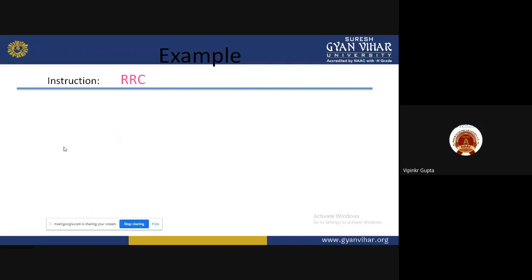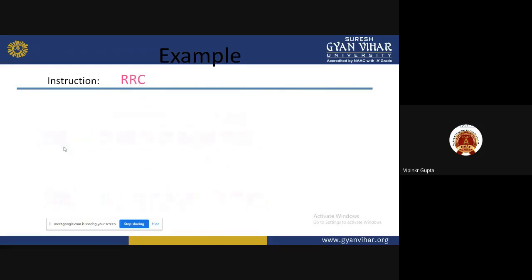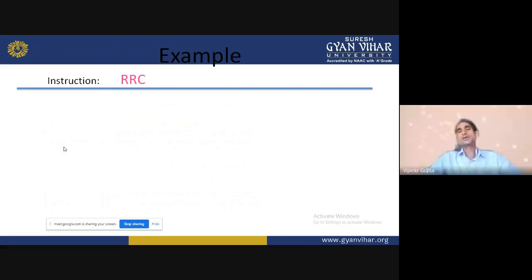So any doubt in this question we can perform. Next is RRC. What is the meaning of RRC? R means rotate, R means right, C means carry. Rotate accumulator right without carry.